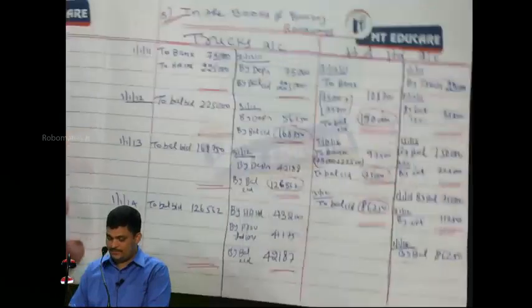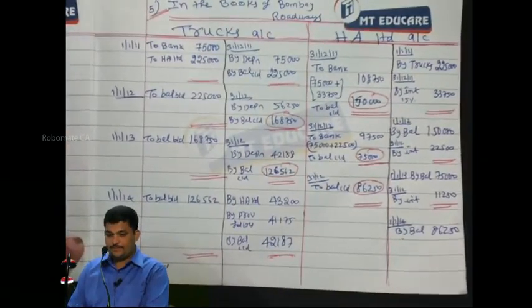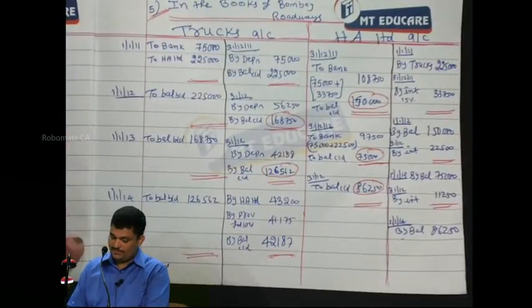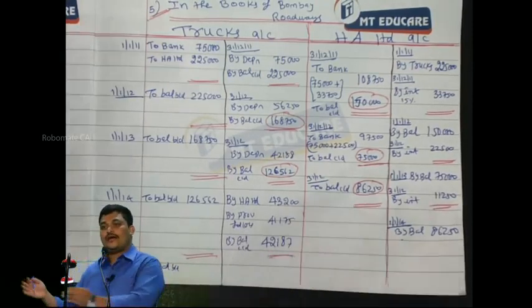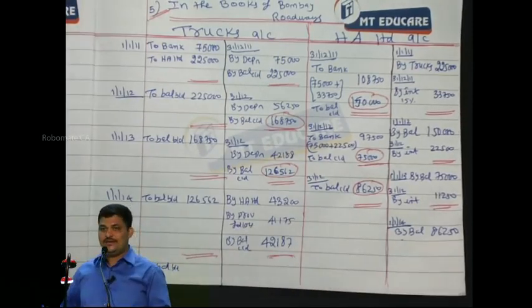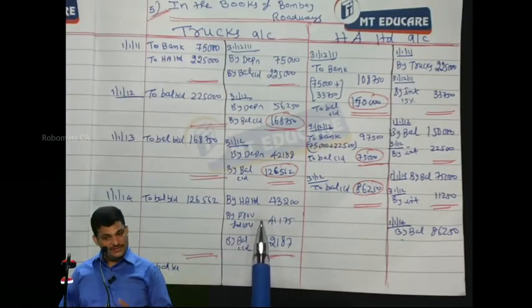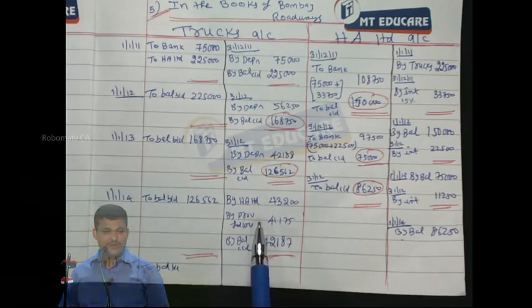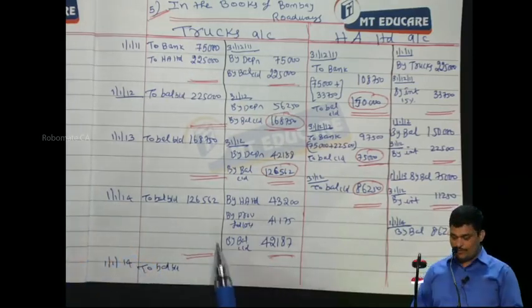On 1/1/2014, the next day opening balance. This is 14, because this is not something that happened at the end of the year. I have not given the accounting adjustment at the end of 14. I just made the accounting event that happened on 1st January 2014 only. Respond. I am not going to the end of the year. That is why I am not charging depreciation also.